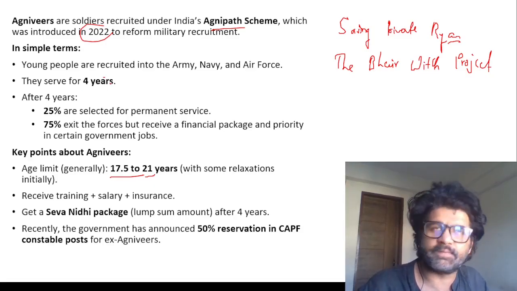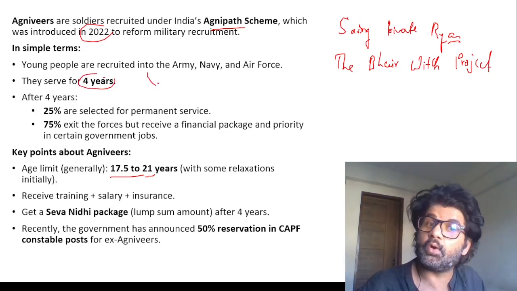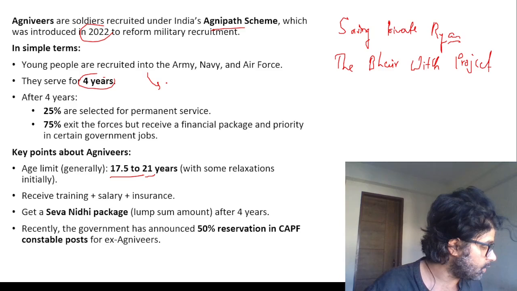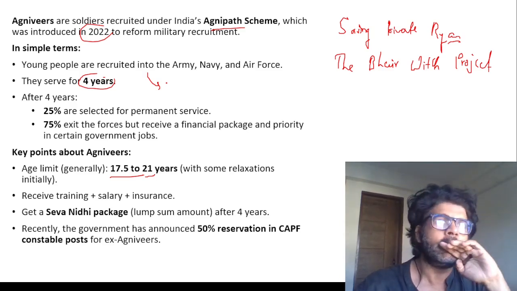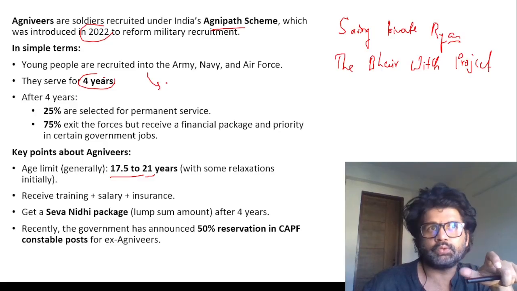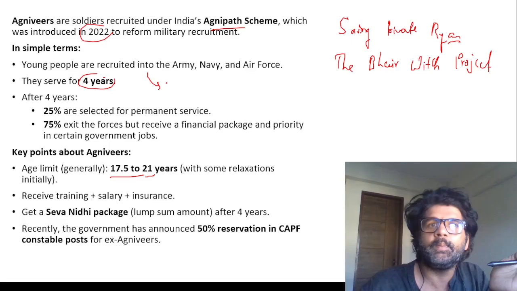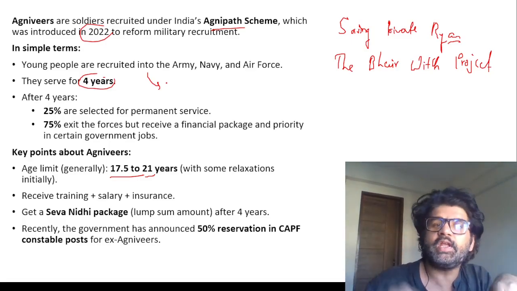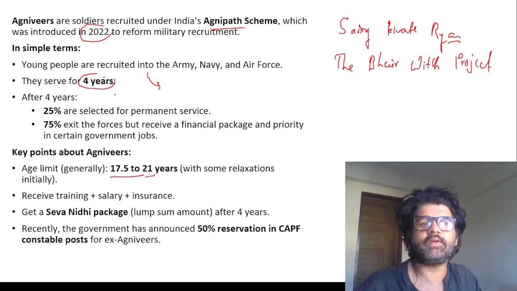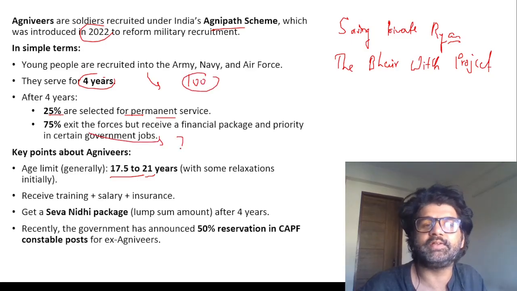But the problem is, that's fine, we need young blood, but the fact that they're serving only for 4 years, now they are already trained. Remember this, they are not common people. They are trained in the army, navy, etc. They know a lot of stuff. So if you don't give them jobs, some of them can become part of anti-social elements. They're anyway very good, they're trained, so they have to be recruited somewhere. After 4 years, only 25% are there for permanent service. Out of 100 Agniveers, 75 will exit.